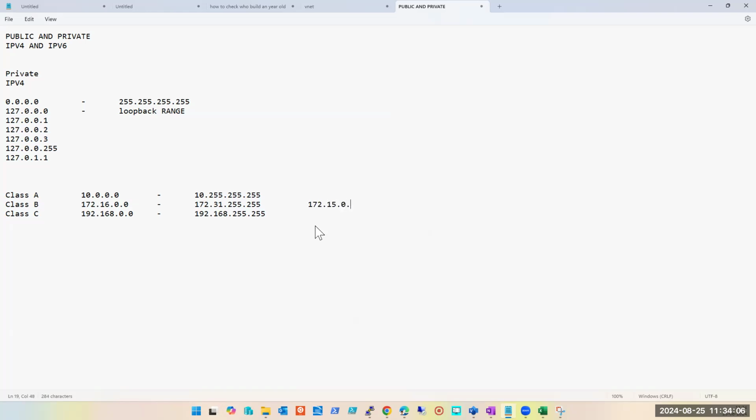Let's say 172.15.0.0 and 0.4. What type of IP is this? Public. It is a public IP. Got it, guys? Is this clear? Even how you will segregate public IP and private IP for now. If you want, I can share the link with you, or you can simply do a Google search and you will find it. Just type IPv4 public range or private range, right? Or I have also shared the link with you. You will find it. So this part is clear at least in networking.